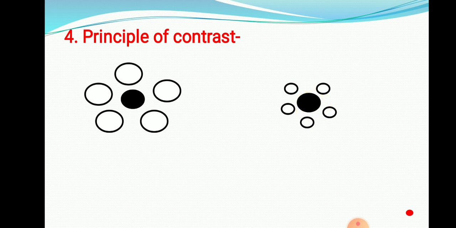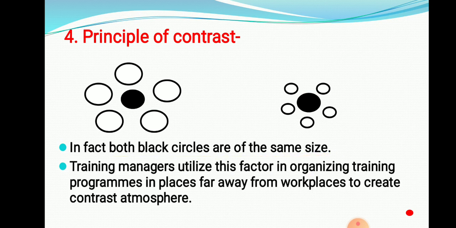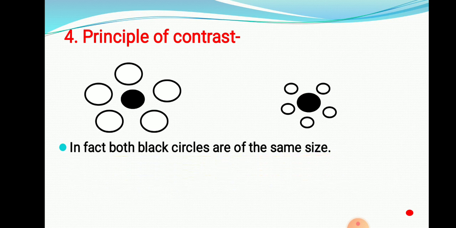But it is not the real fact. The real fact is that both dark circles have the same size. See how the feeling plays a role. In fact, both black circles are of the same size, but the background is playing an important role.